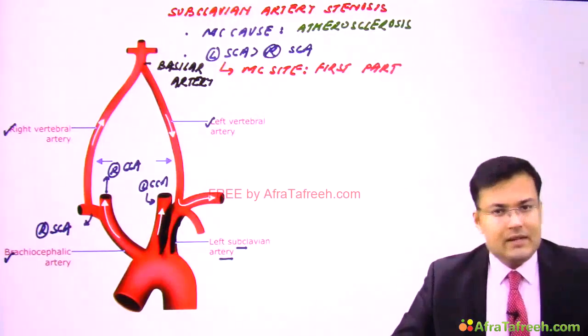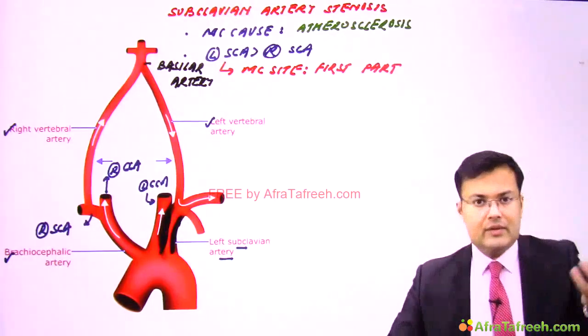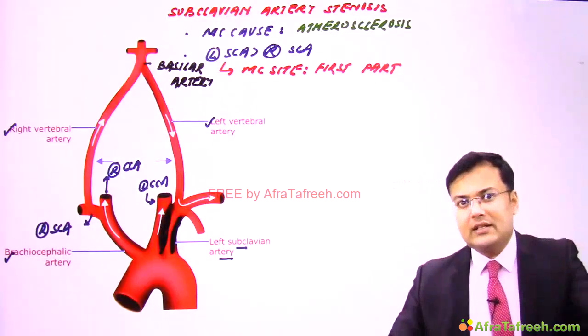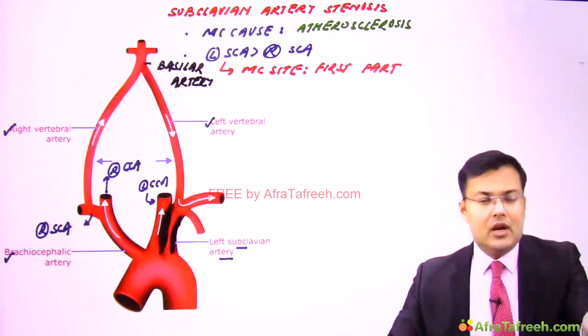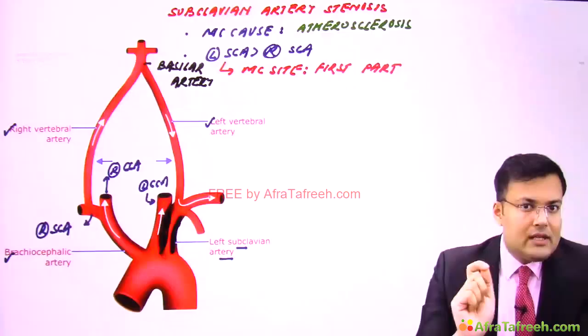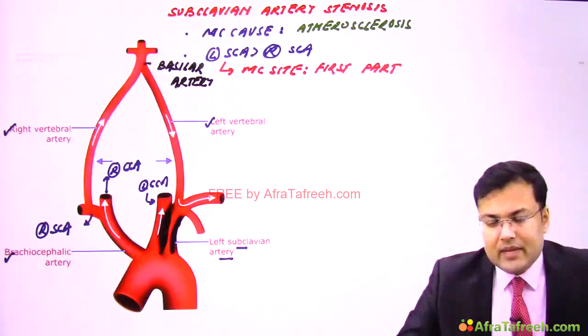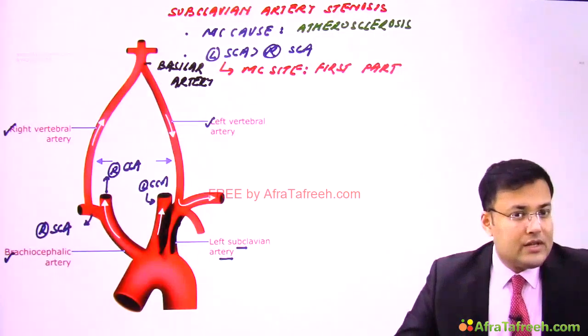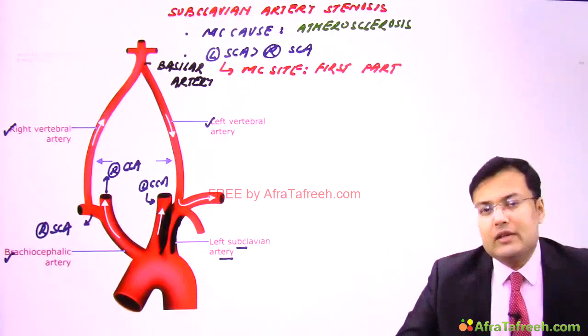Now what is the problem? Whenever the patient has subclavian artery stenosis, now see, if the patient is doing some kind of work or exercise with this left upper limb, whenever some muscle is doing some work or exercise, in the blood vessels which are supplying the muscles, there is vasodilatation.